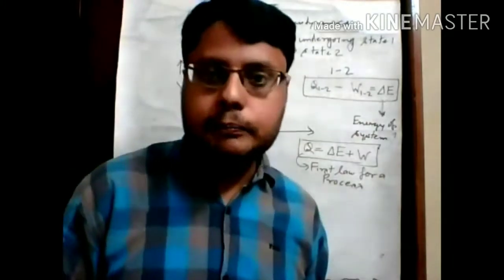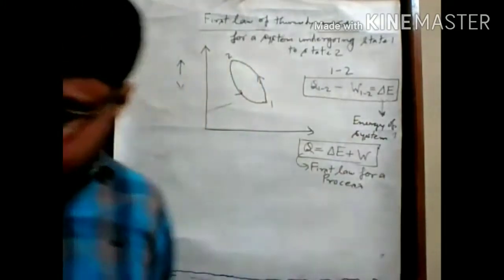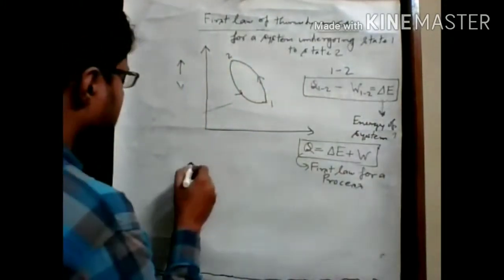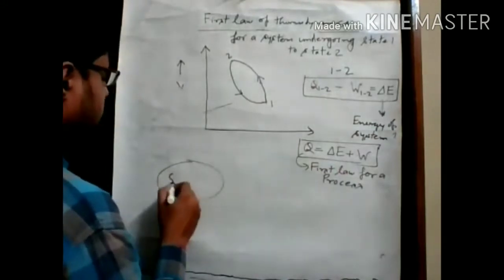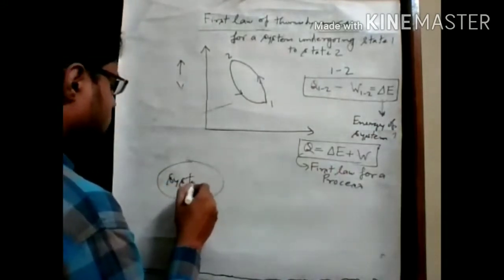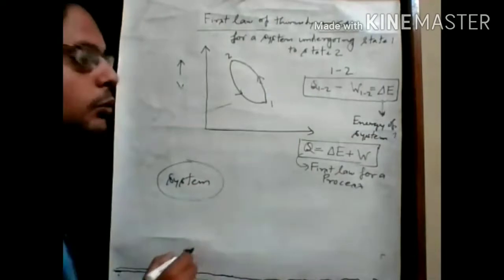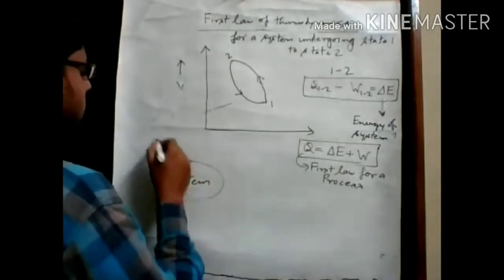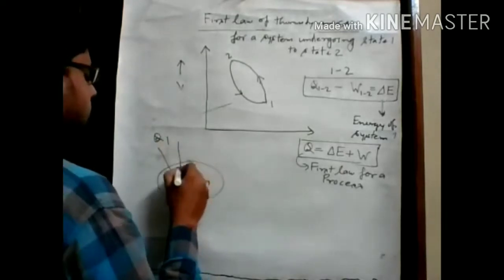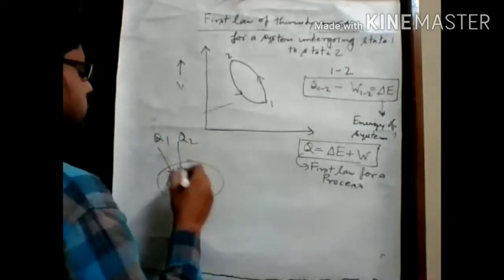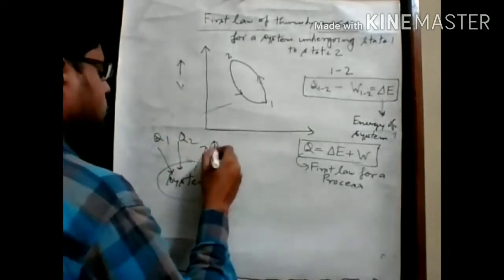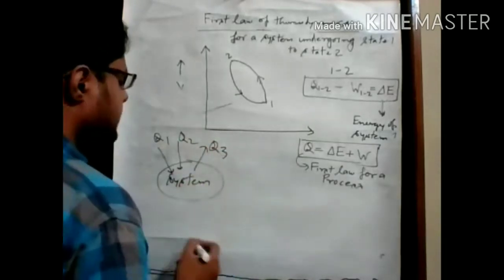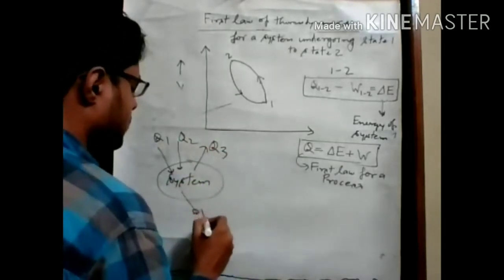Okay, so if we take any system, this is a system. We know that energy and work are both boundary phenomena. So if in this system a lot of energy is transferring from surroundings to system as well as from system to surroundings, the same thing is happening with work.